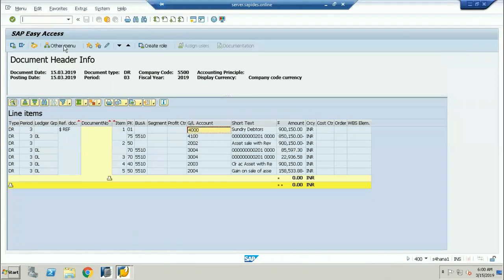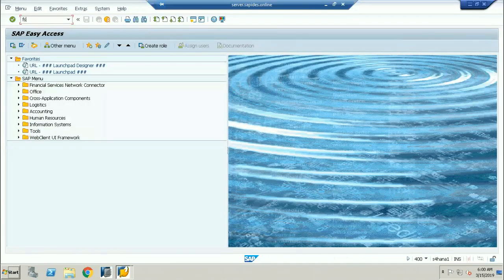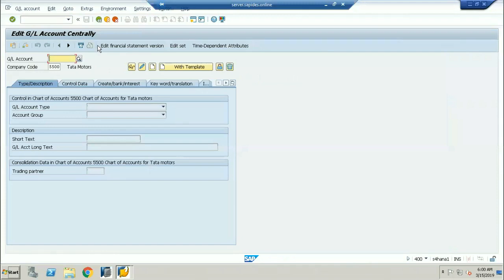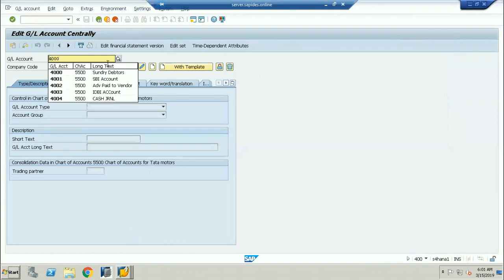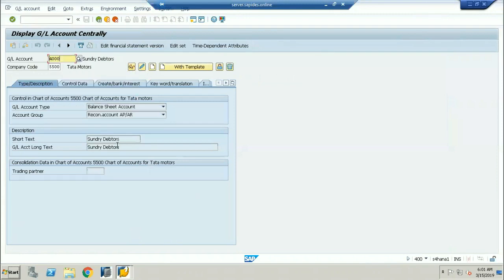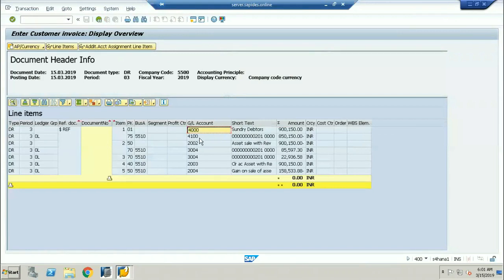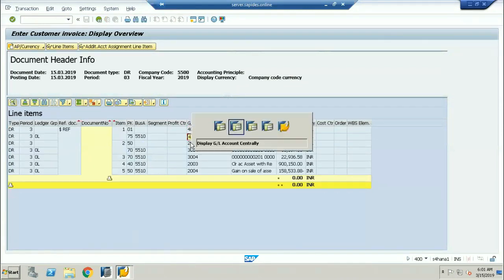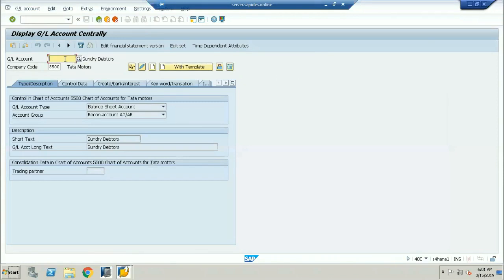Now if I go to FS00, see here, this is called the sundry debtors account, which is the recon account in the customer master record. Now this is what we call the asset acquisition. The asset number is 201, but every asset has a recon account. What is the recon account here? 4100. So this is 4100. See here, this is the recon account.